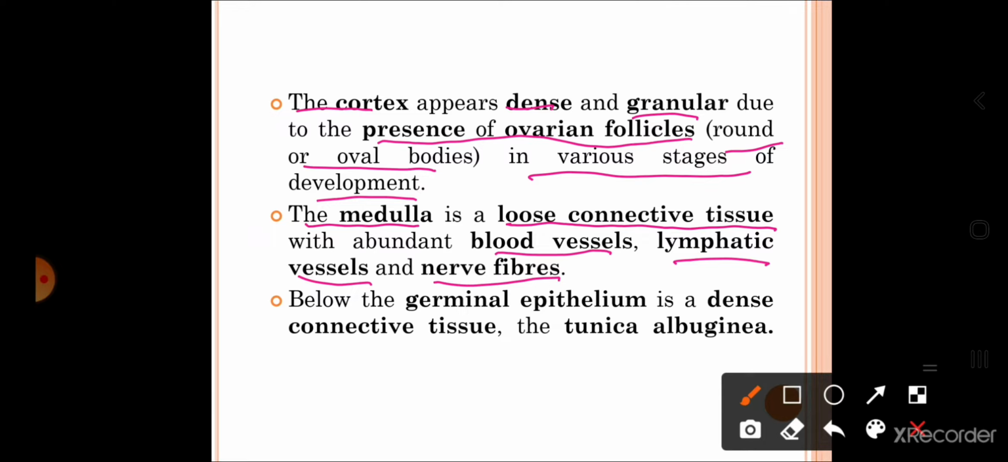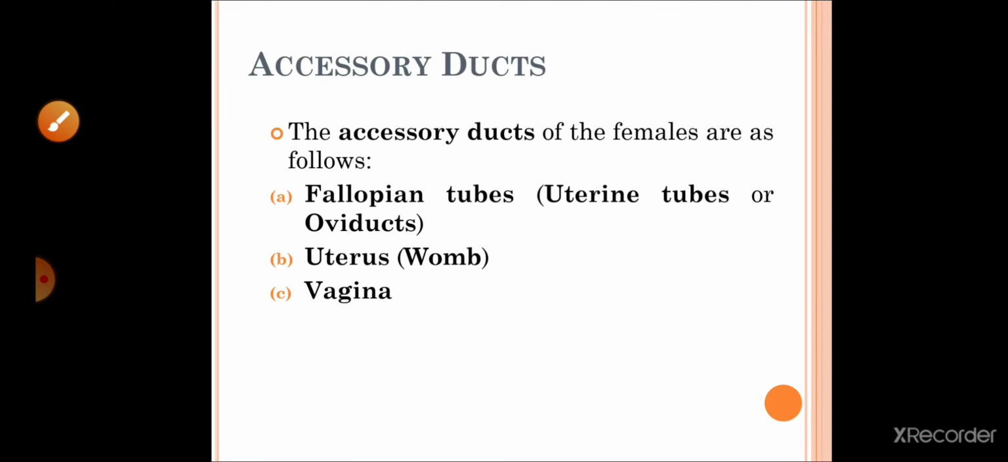So now the next part of the ovarian stroma is what? Medulla. So what is present within medulla? So medulla is made up of loose connective tissue. Along with that, it also contains blood vessels, lymphatic vessels as well as the nerve fibers. Below the germinal epithelium is a dense connective tissue called tunica albuginea. So below the germinal epithelium is tunica albuginea.